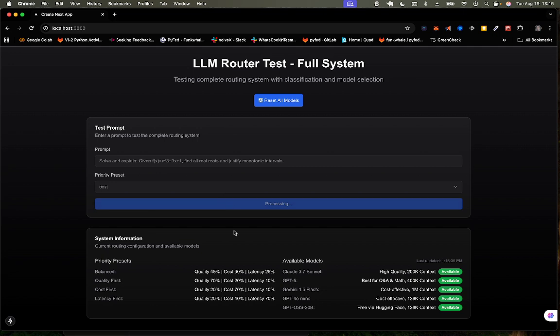So, cost. This guy, open source, might not win this. I think 4.0 might eventually win it based on quality. So it gives you the alternate model. It gives you some information about them so that you can also make your choice.